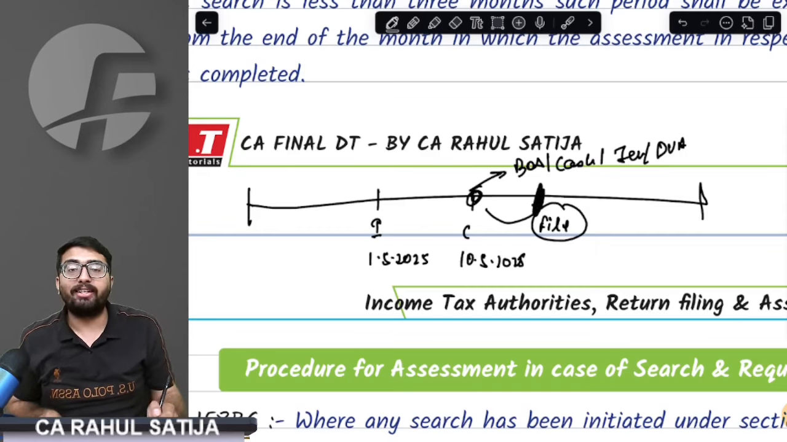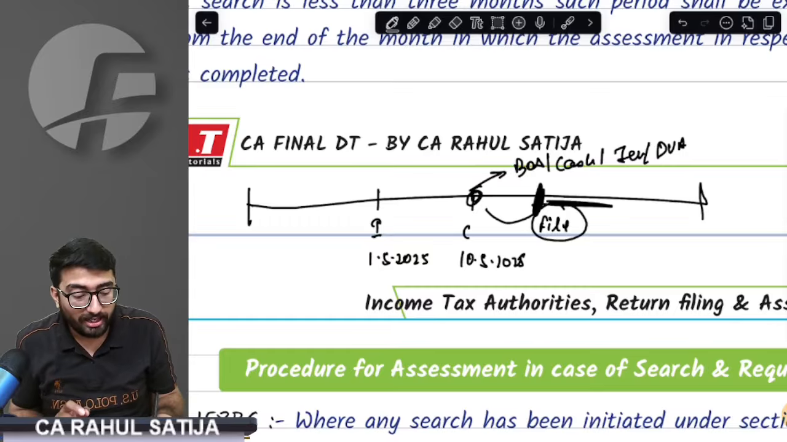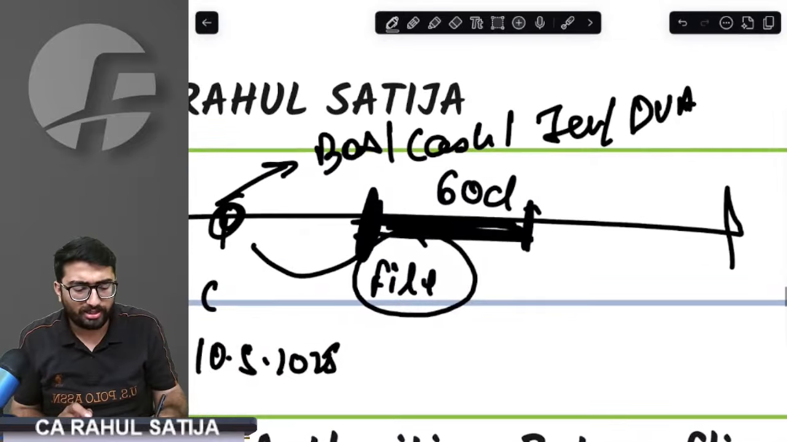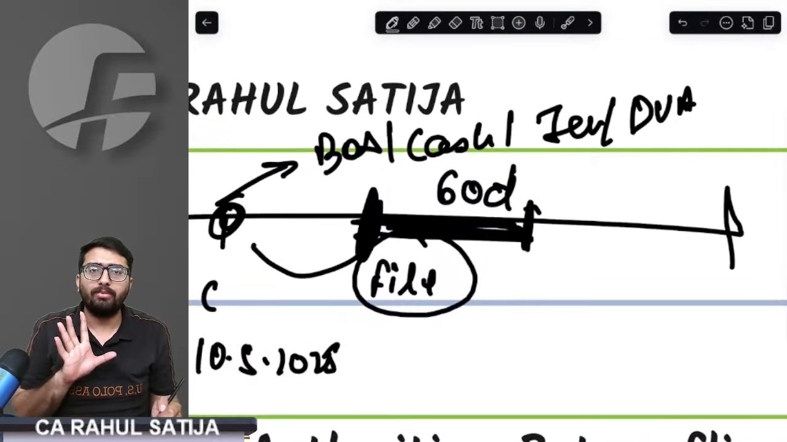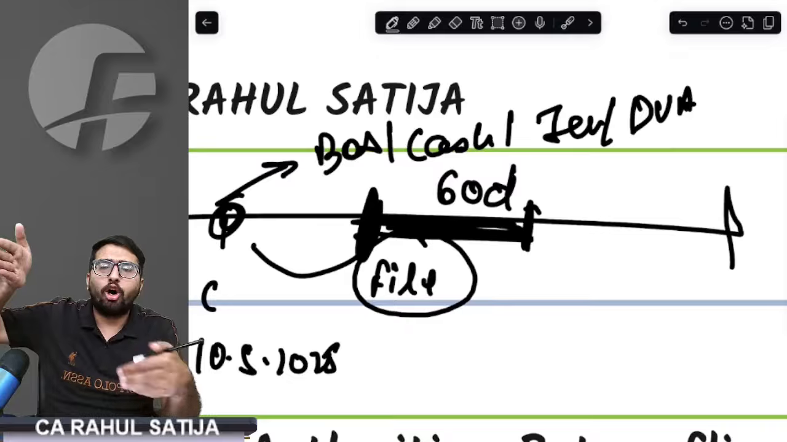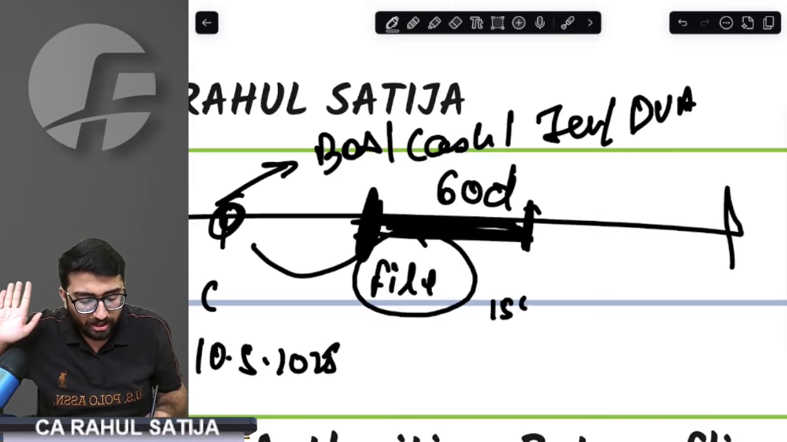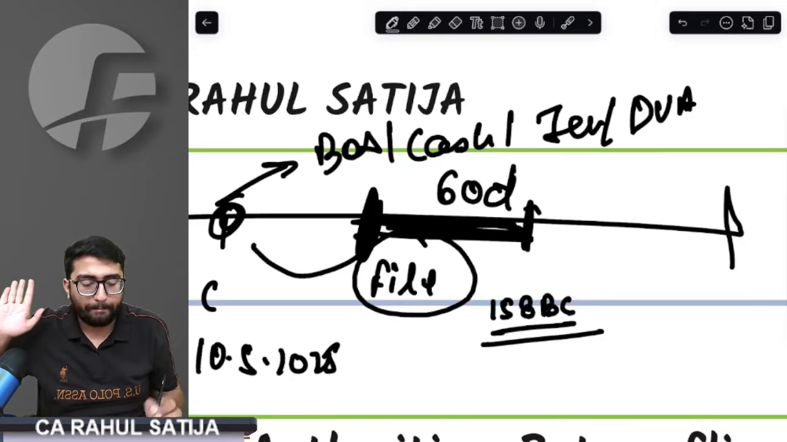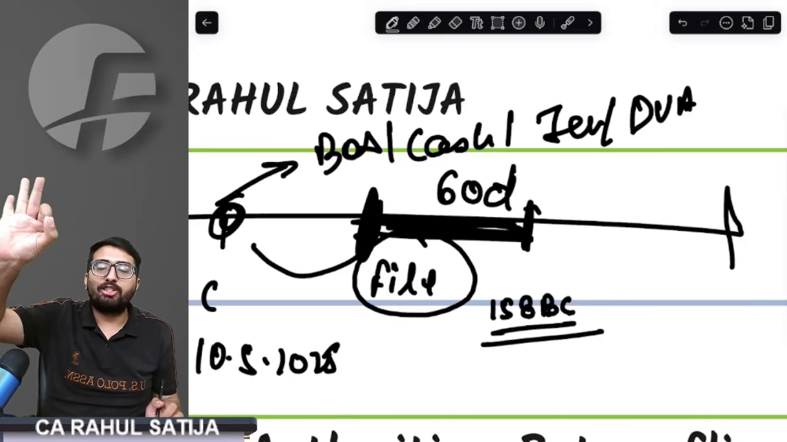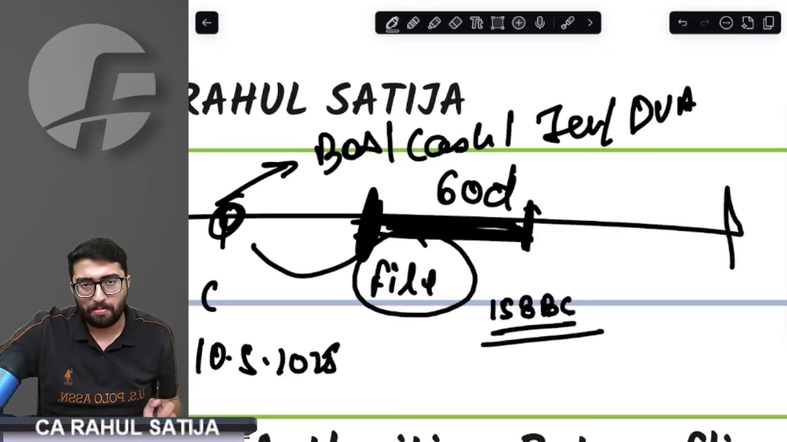Whenever they request you to file a return, they will give you a time limit of 60 days. Listen very carefully. 60 days time limit is given. They will take away everything, but they will give you an opportunity to file a return. And this return is called return under section 158 BC. 158 BC is to be filed within 60 days from the notice.